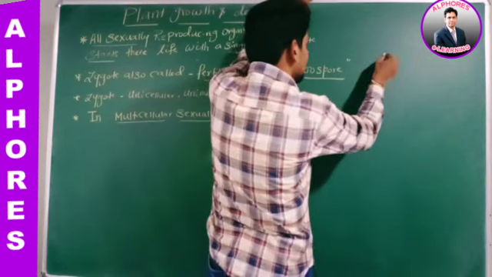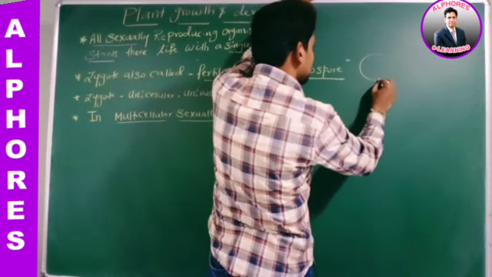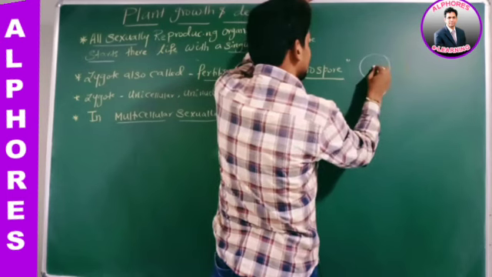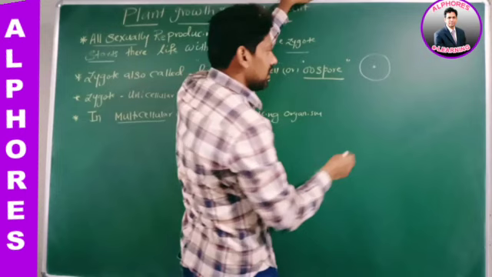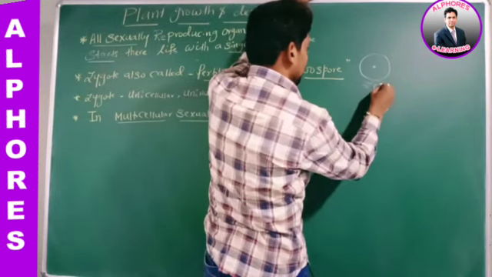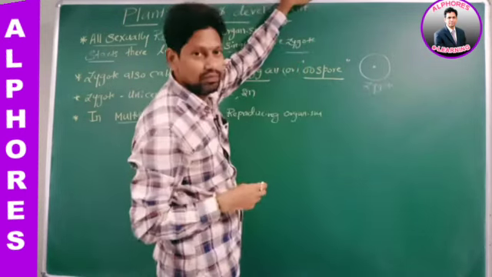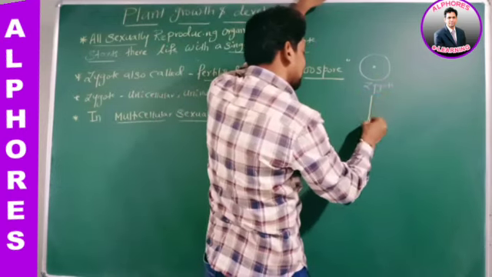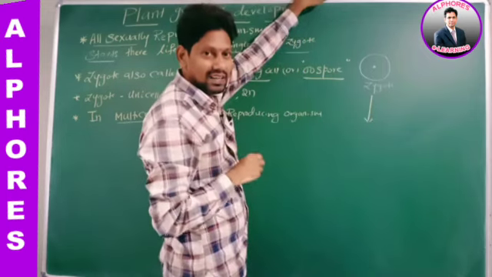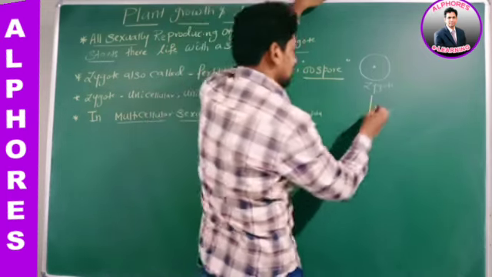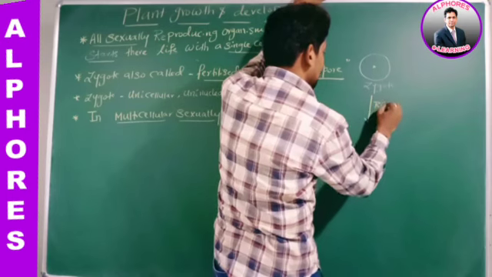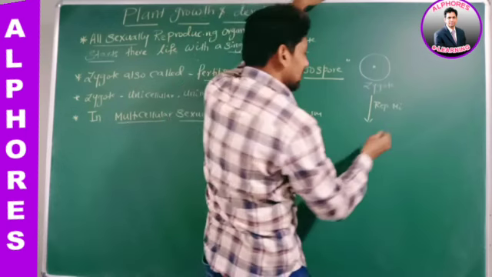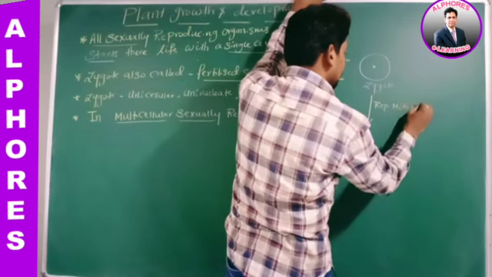It means zygote is unicellular, made up of a single cell. It is uninucleate, containing a single nucleus. Is it haploid or diploid, sir? It is diploid. This zygote undergoes repeated mitotic divisions.